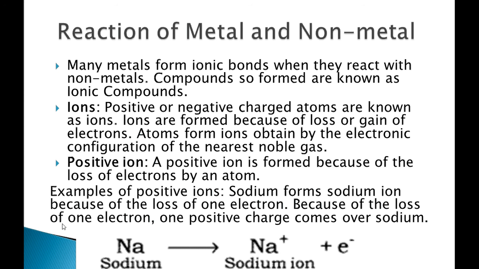Now, the first point is many metals form ionic bonds when they react with non-metals. Basically, there are many metals that form ionic bonds on reacting with non-metals, and these compounds are known as ionic compounds.